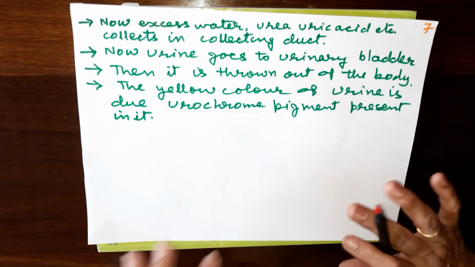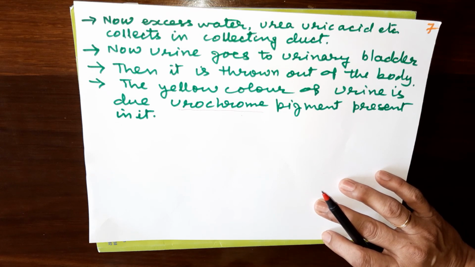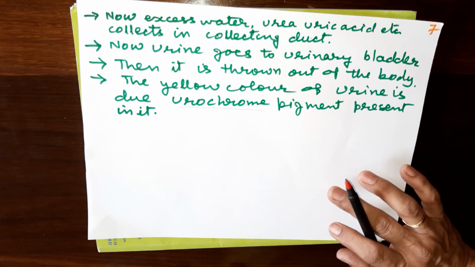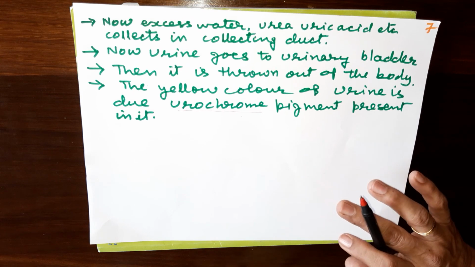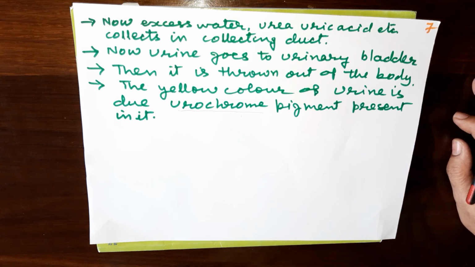In this way we end this chapter. You have to learn all the figures: heart, then circulation in the heart, then kidney diagram, then nephron diagram. This all you have to learn.